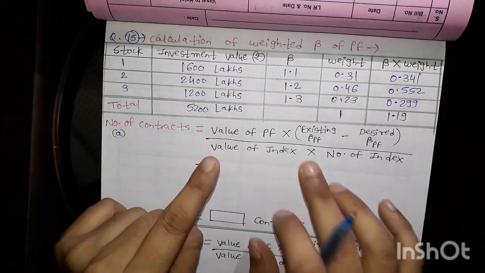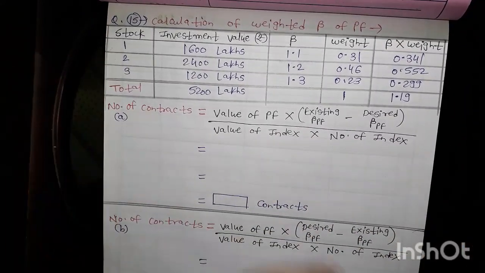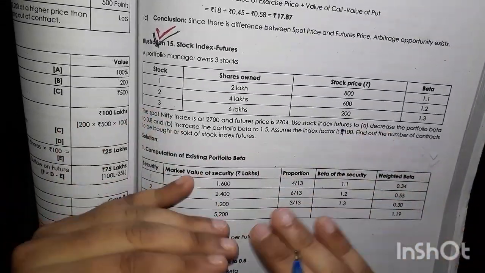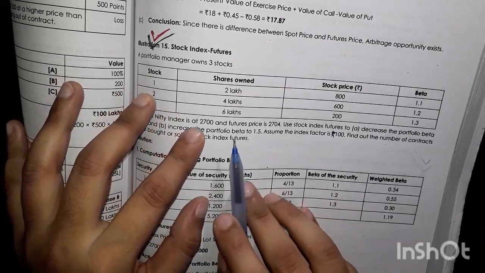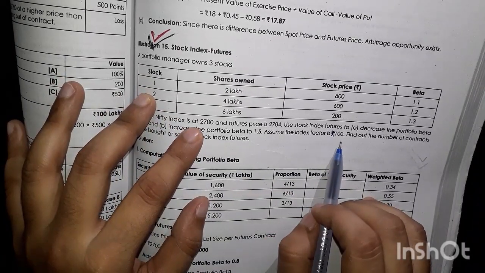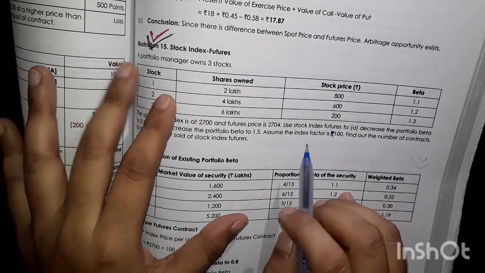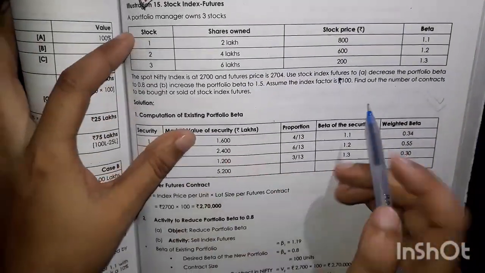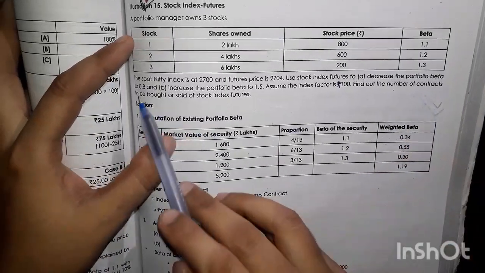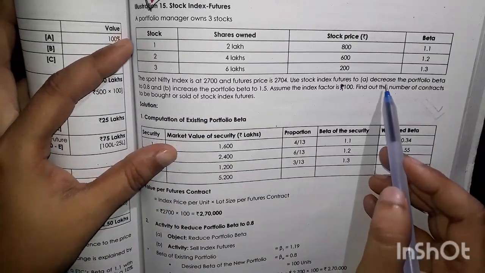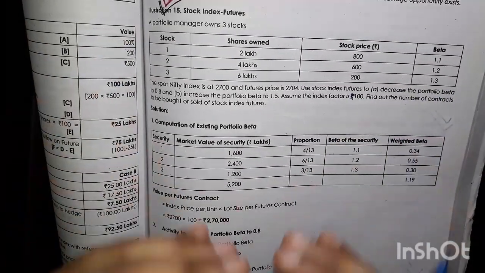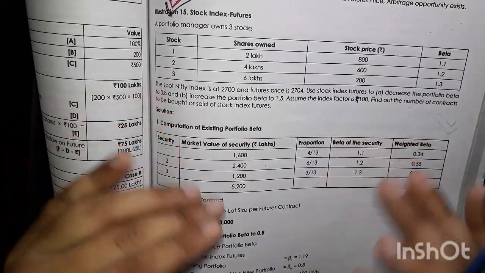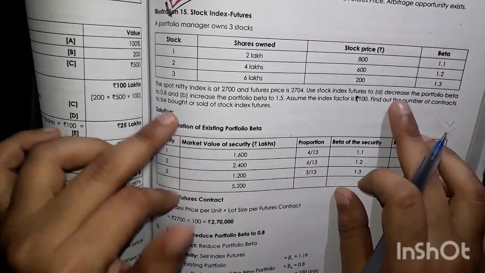See, total 2 cases are there. First case, see, we know the division part, that is value of index is 2700 and number of index is 100, so multiplication gives 2,70,000. Now we have all the values, but here see, the case is given: decrease the portfolio beta to 0.8. So this is the desired beta. We are just desiring to decrease the beta, means the beta is decreased up to 0.8, so this is just a possibility they are saying, so this is called the desired beta.